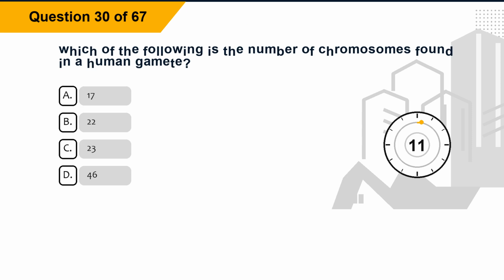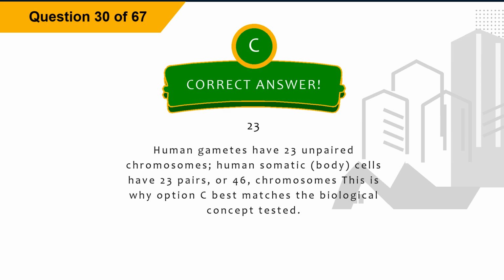Question 30. Which of the following is the number of chromosomes found in a human gamete? Option A, 17. Option B, 22. Option C, 23. Option D, 46. The correct answer is option C, 23. Explanation: human gametes have 23 unpaired chromosomes. Human somatic body cells have 23 pairs, or 46, chromosomes. This is why option C best matches the biological concept tested.